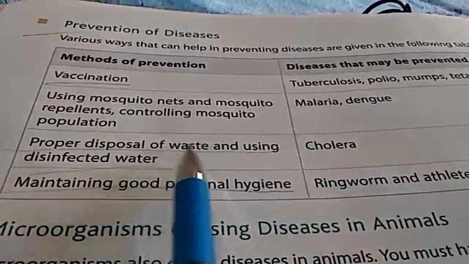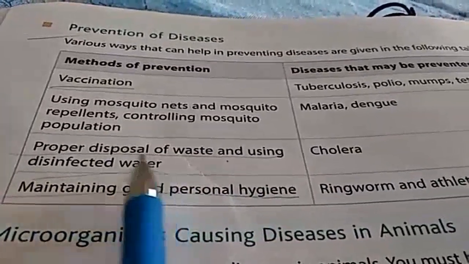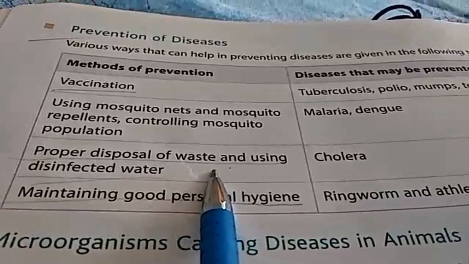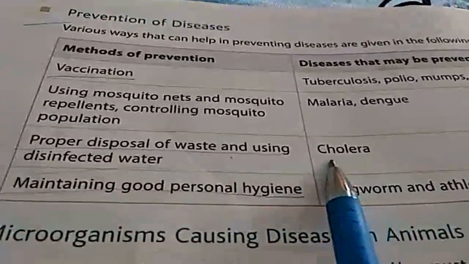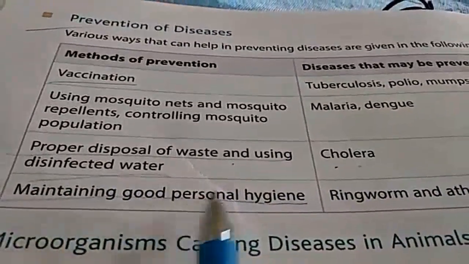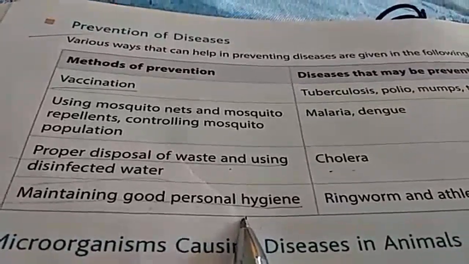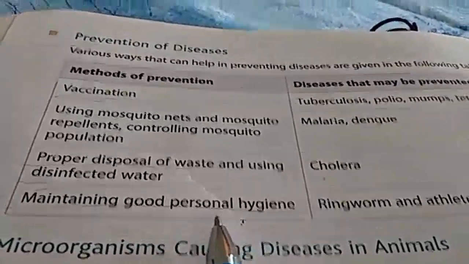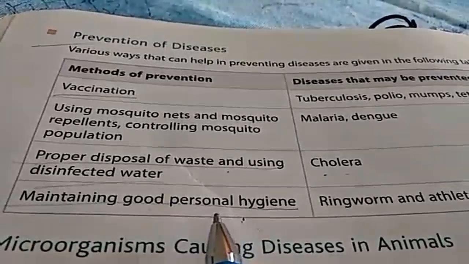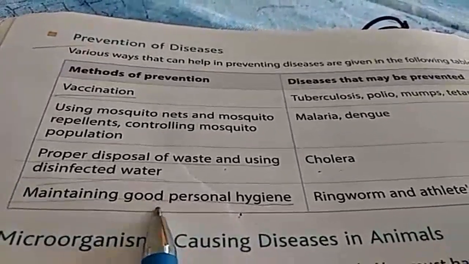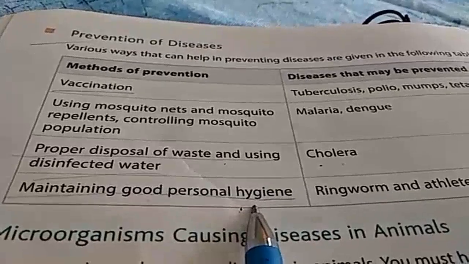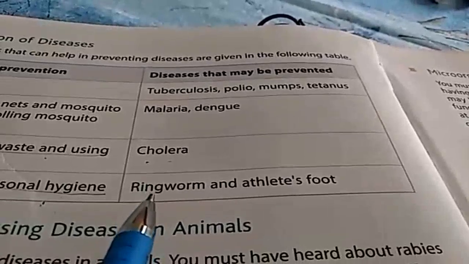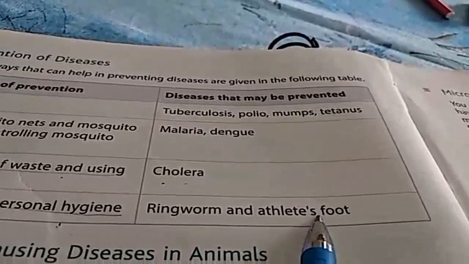Proper disposal of water and using disinfected water. Waste water should be disposed of in a very planned way. It should not be thrown here and there and let to get waterlogged, okay? This leads to the disease cholera. Maintaining good personal hygiene. One's body should be kept neat and clean. Every day cleanliness should be done to our body: taking a proper bath, combing our hair properly, washing our clothes properly. So maintain good personal hygiene. If not done, what type of disease is caused? Ringworm and athlete's foot, as has been discussed right now.